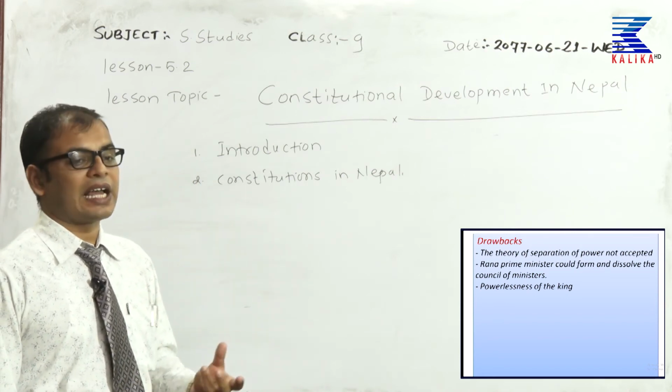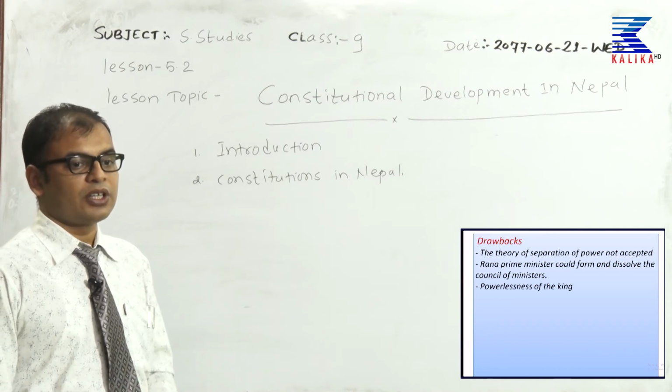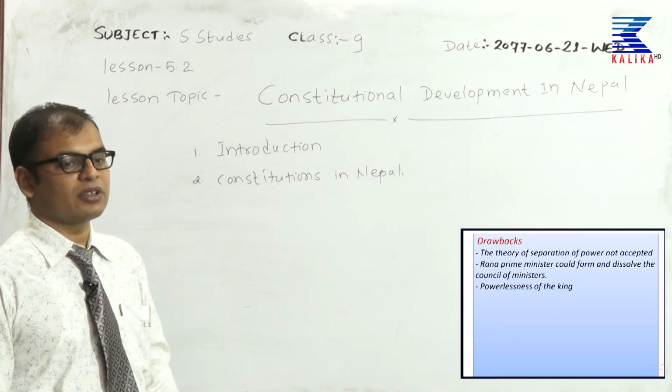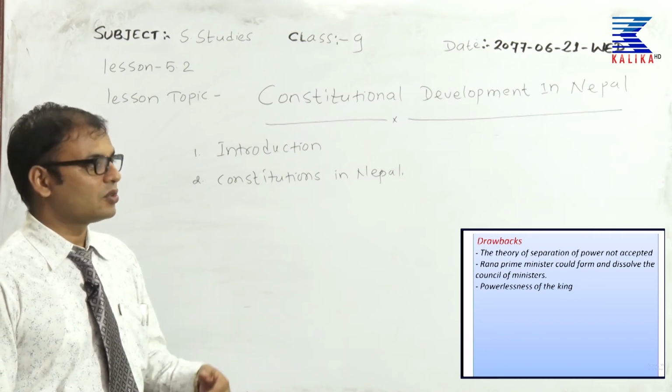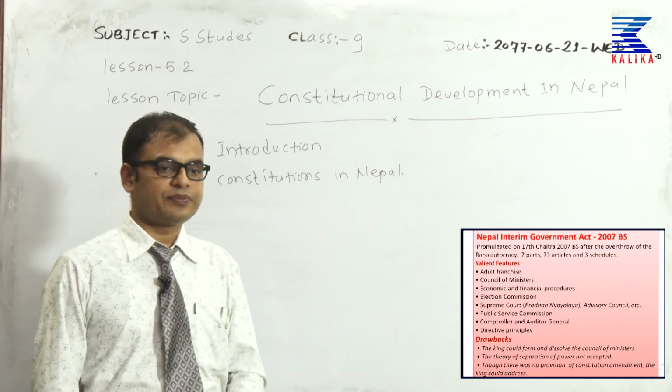So, he did not have much power, meaning he was not given proper power. He was only a ceremonial king at that time. So, these were the drawbacks of the constitution of 2004.